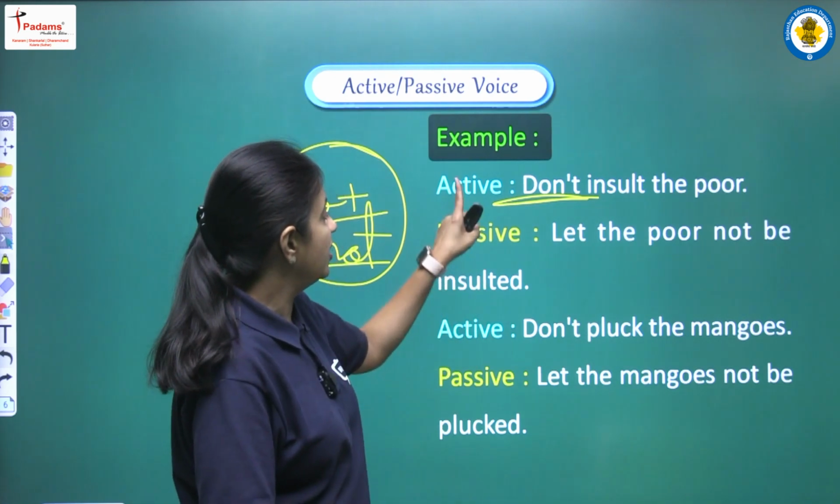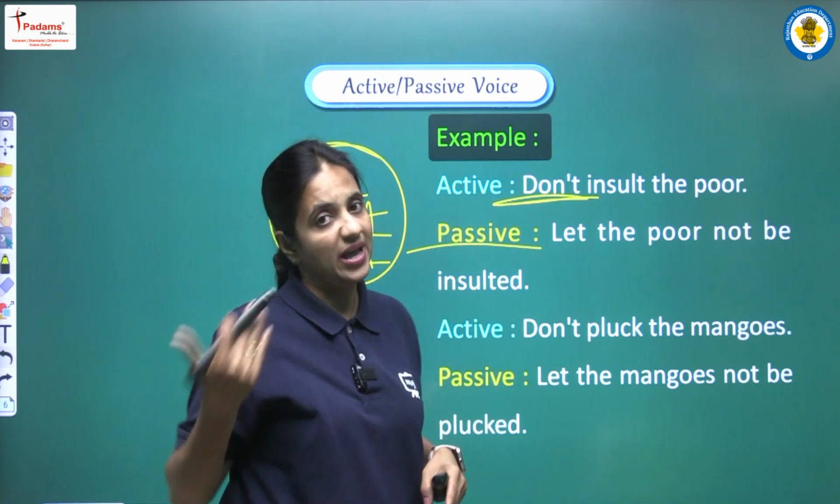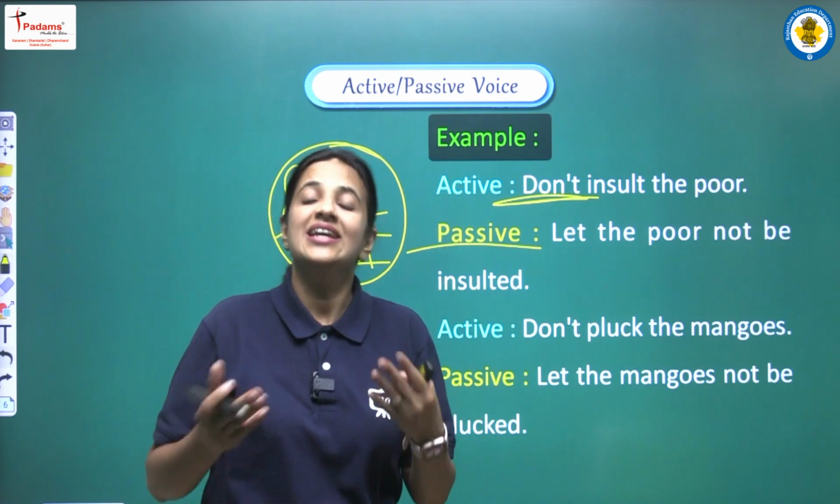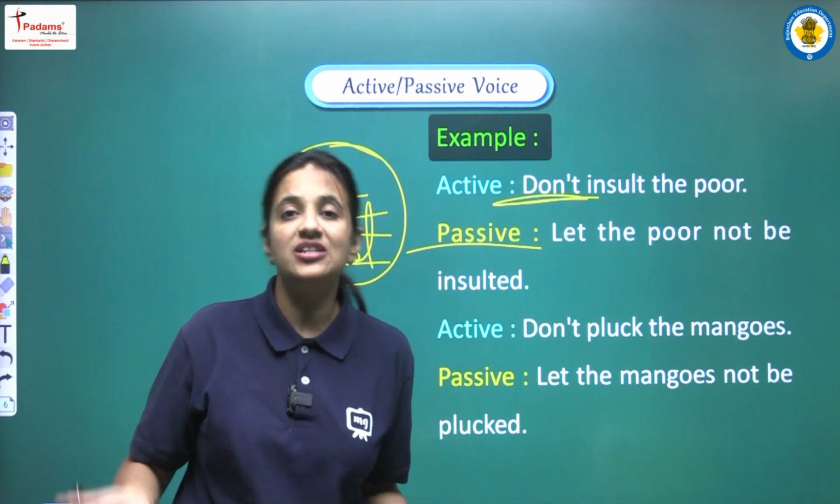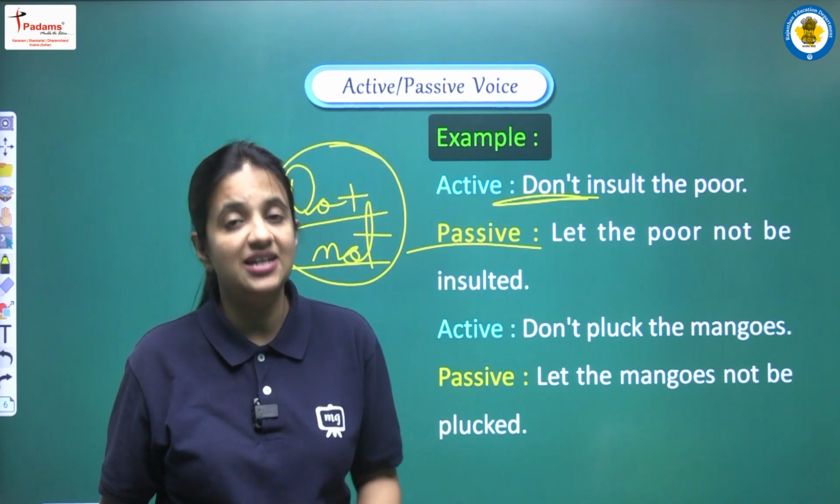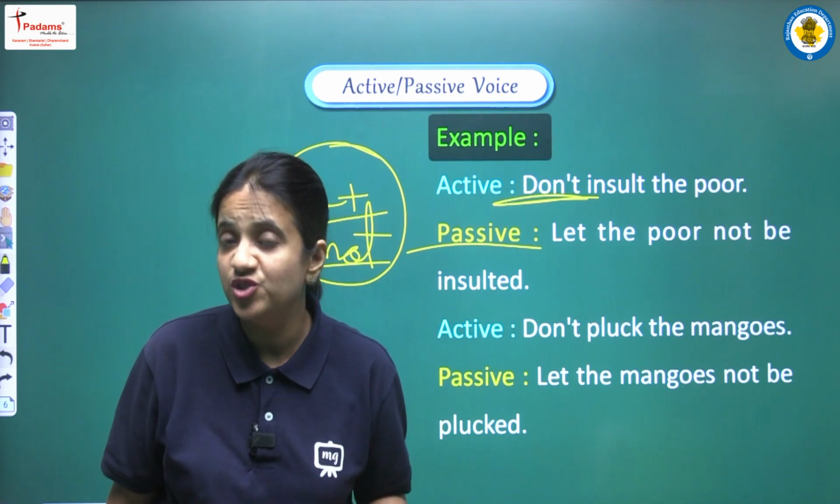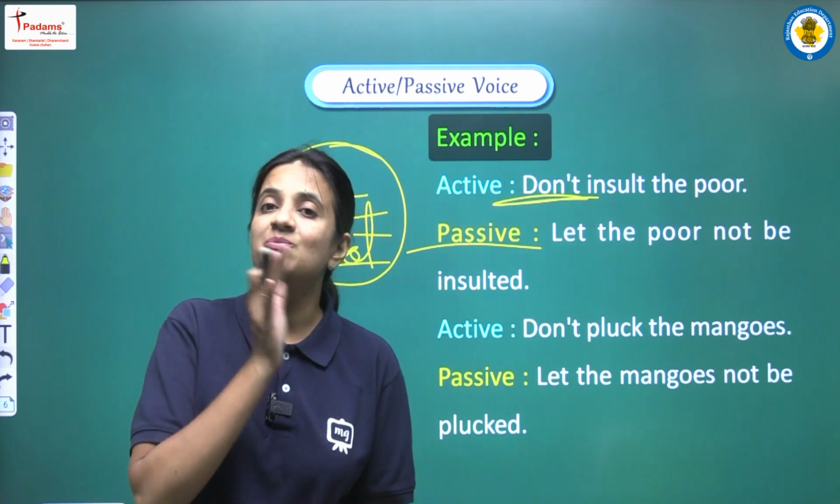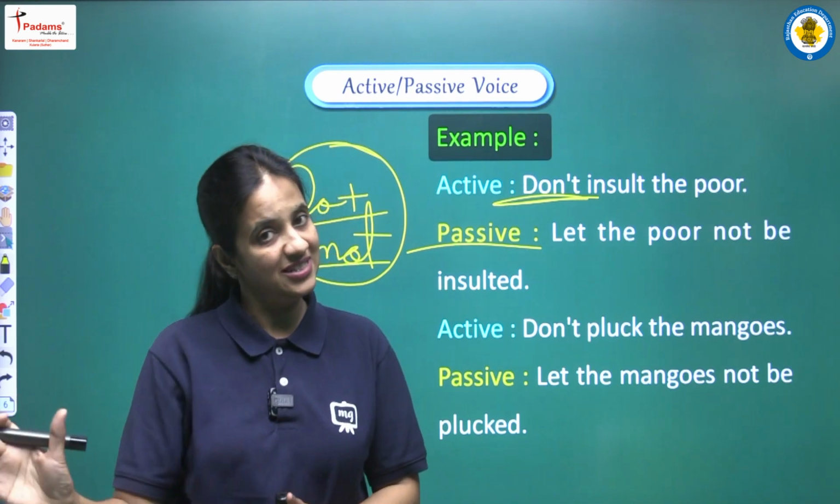So now we have to convert this active voice into passive voice. So how will we convert? Yes, very easily we can convert using the structure that we have discussed, that is let plus object plus not plus be plus third form. So this is the structure.